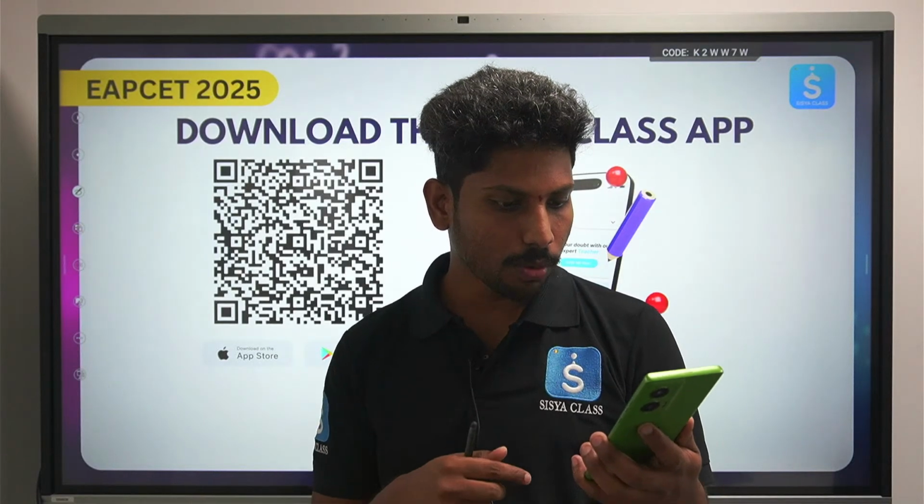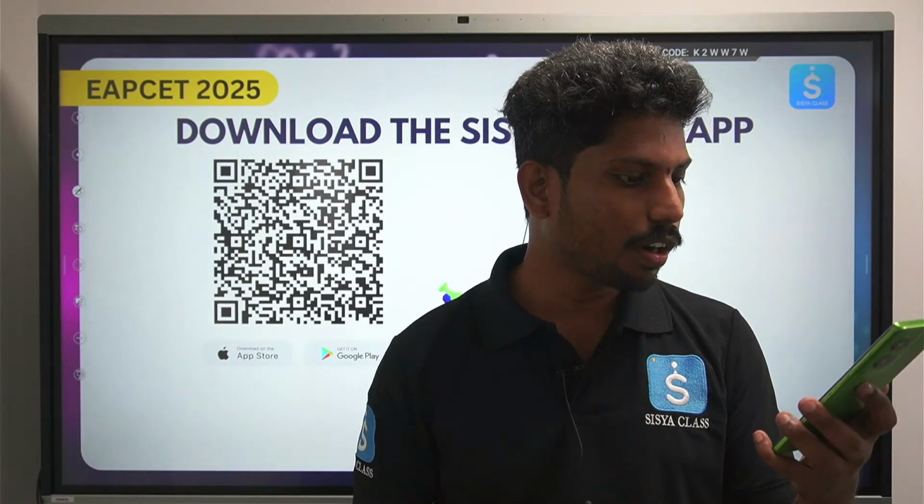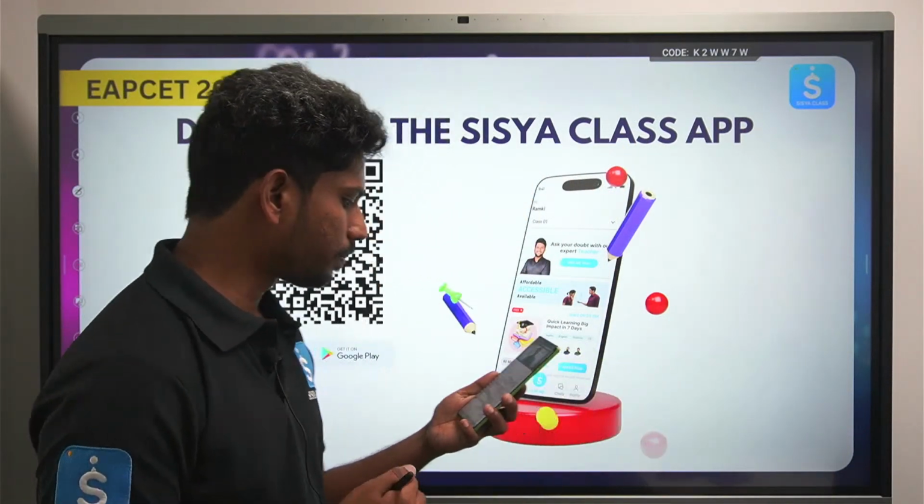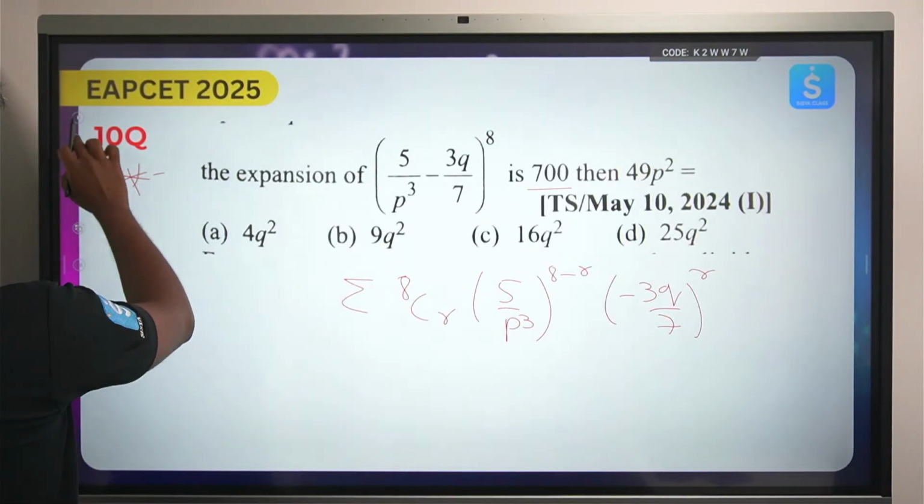Now the question is, what is the coefficient of x to the power 5 in (3 plus x square)? So here you see, one second.